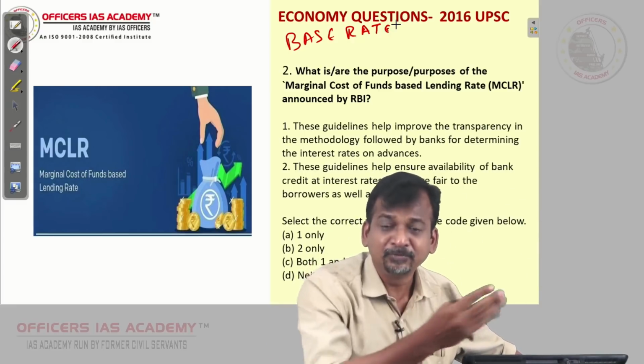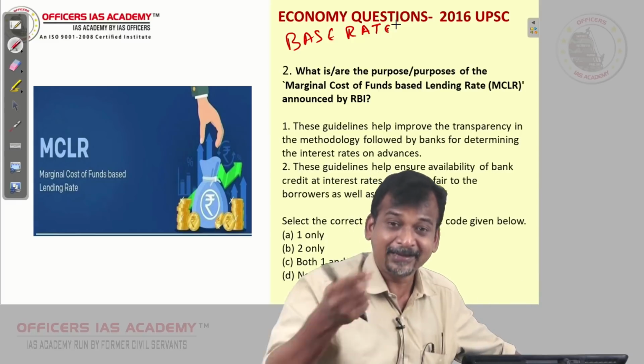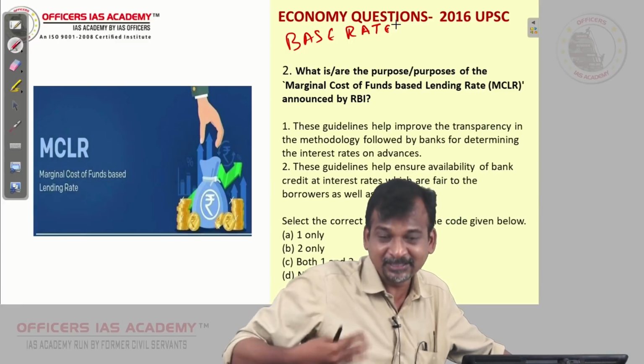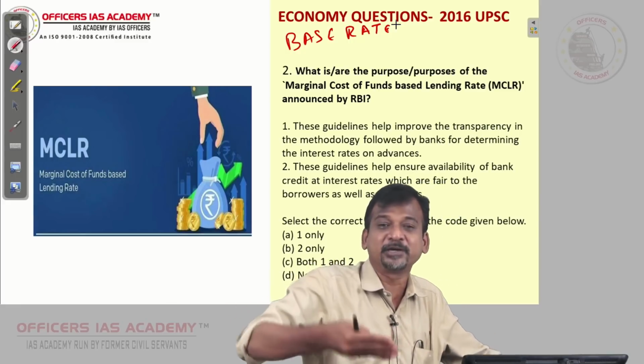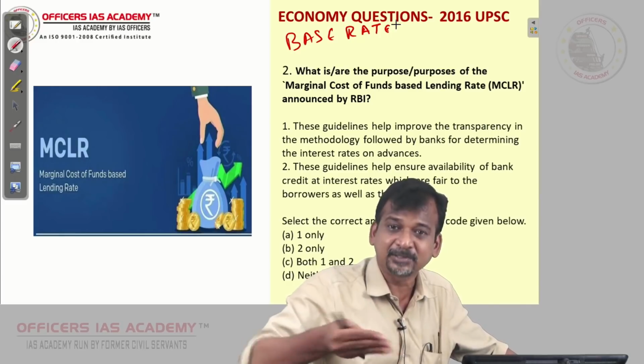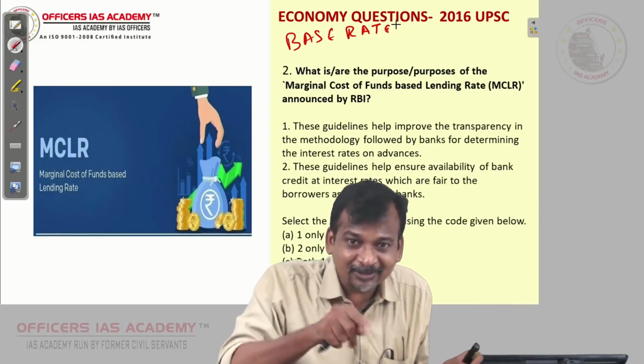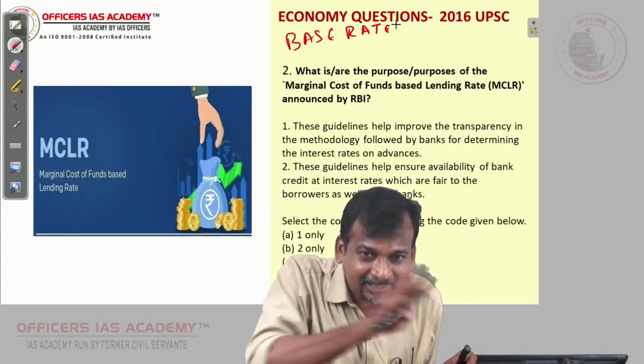If they are going to give, their base rate may be 7.5% and they are going to give it at base rate plus 1.5%, still it will be easier for me because I will be borrowing at base rate plus 1.5%, assuming base rate is 7.5%, means I will get it at 9%. Are you understanding? So the customer also knows now, there is transparency.